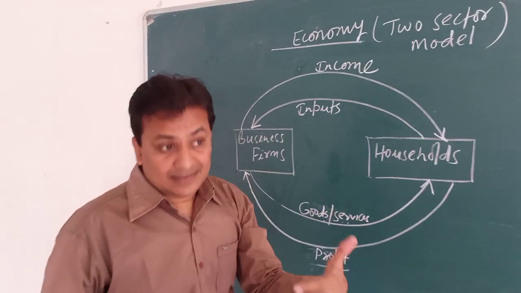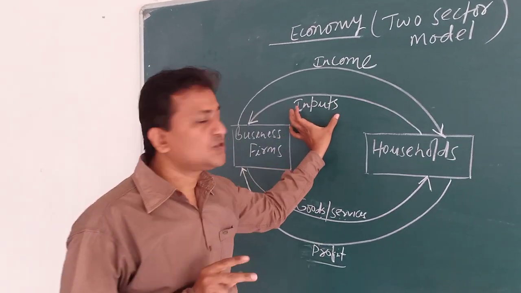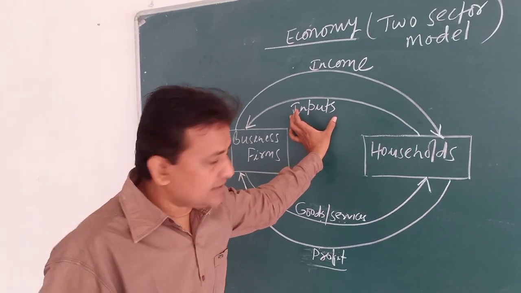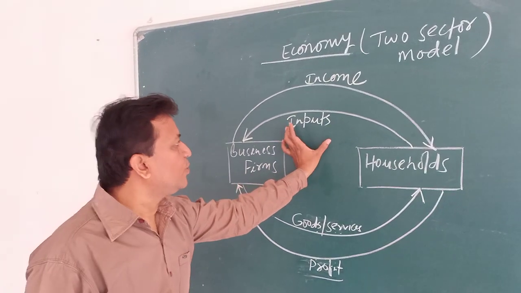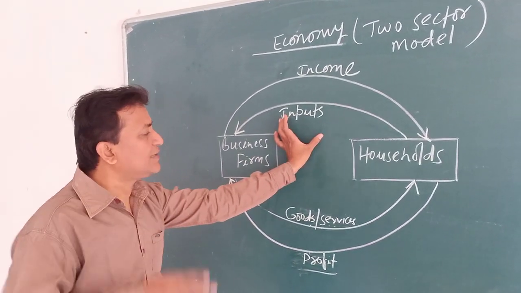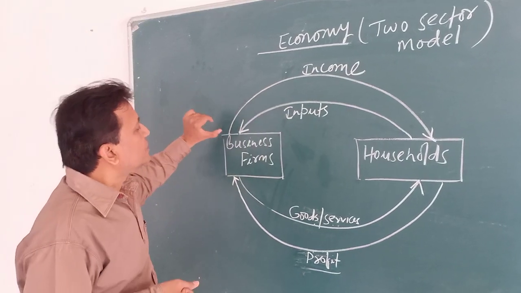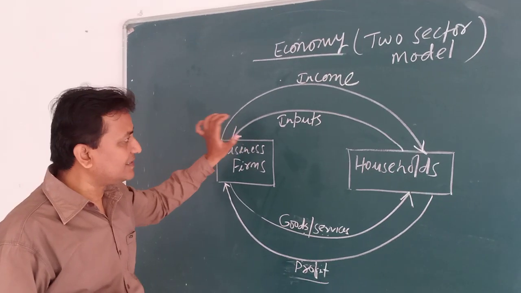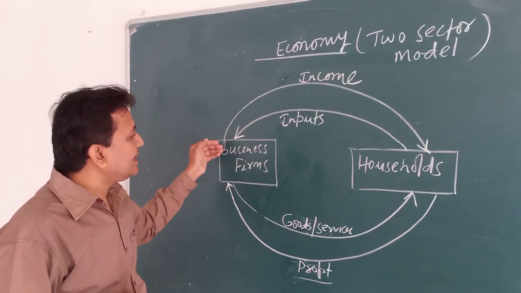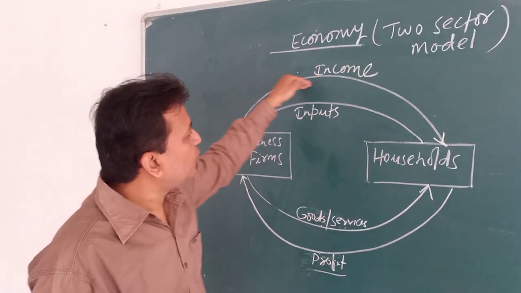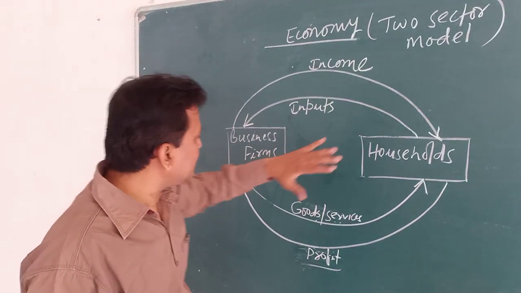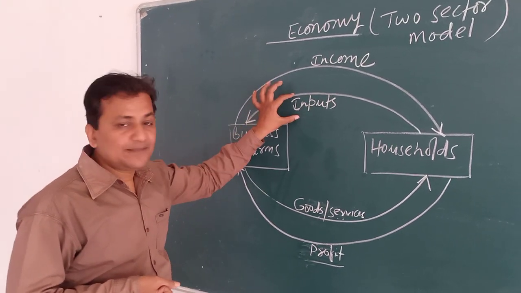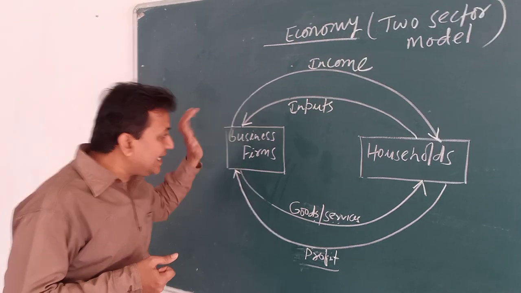And in economics, these are also the factors of production: land, labor, etc., and capital also. But in detail we can further study all those things. So the households provide different types of services, inputs, and in return business firms provide income. That is a simple concept.